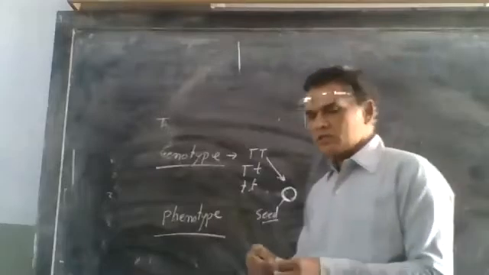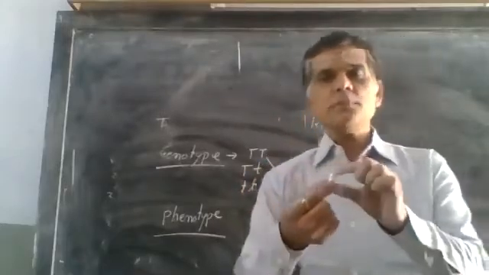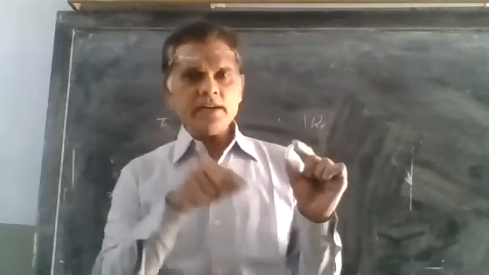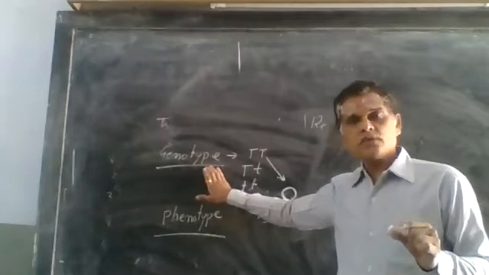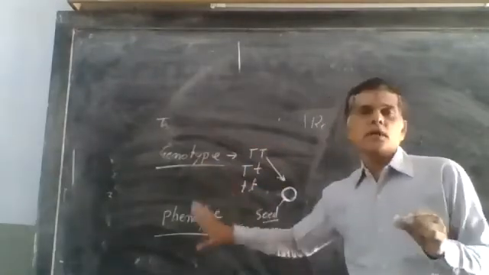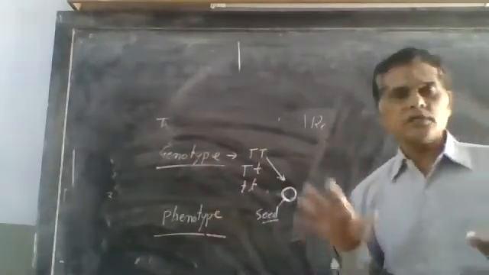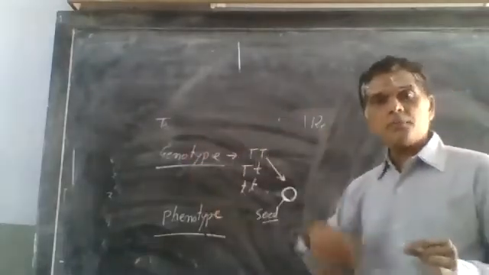But suppose this is the seed and its genotype is capital T, we cannot see that. It is present in the genes, that is genotype. The genetic combination is genotype, and the observable characters of an organism are known as phenotype. So phenotype depends upon genotype.